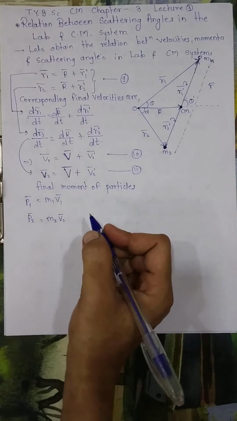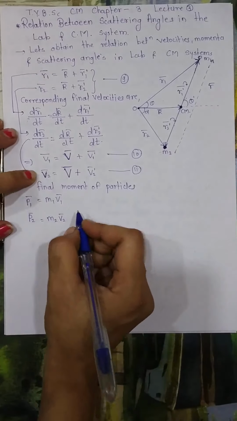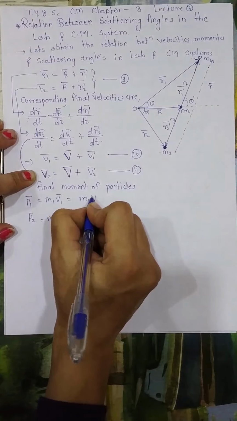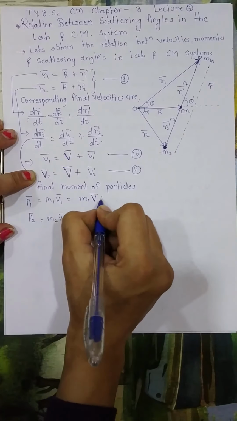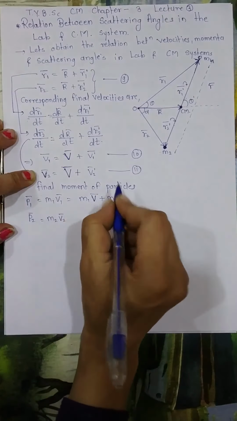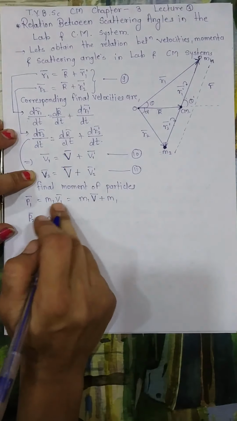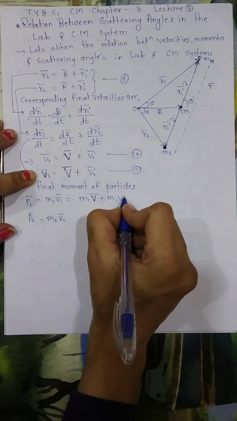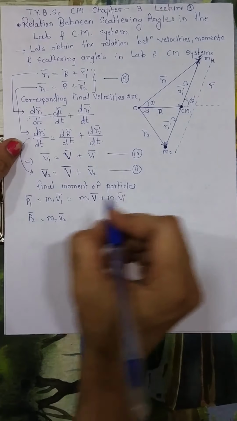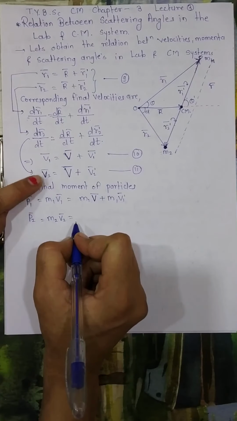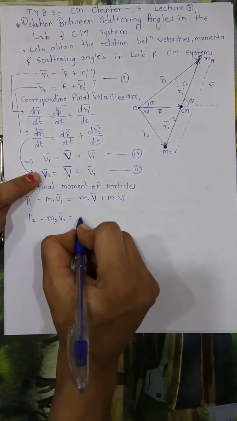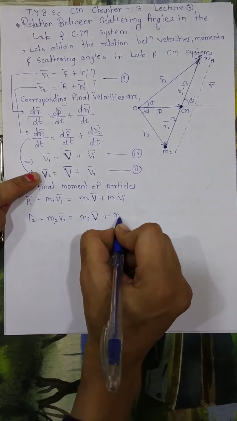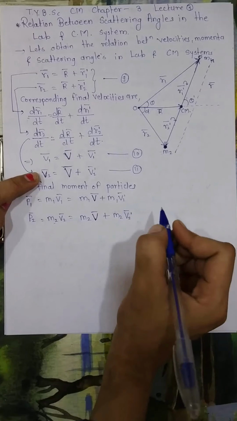Let's substitute the values of V1 and V2. What will we get? M1 capital V bar plus M1 V1 dash bar, and multiplying V2 by M2, I get M2 V bar plus M2 V2 dash bar.